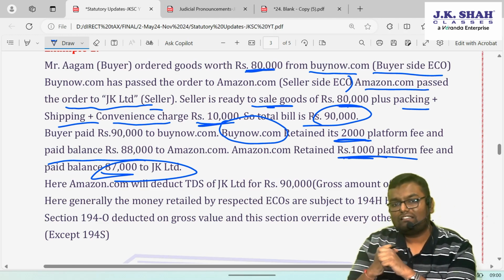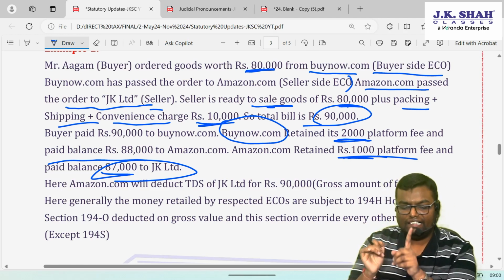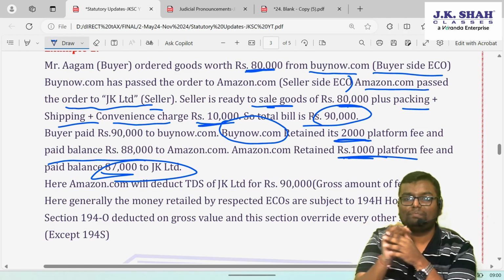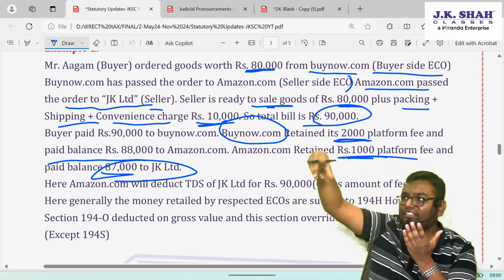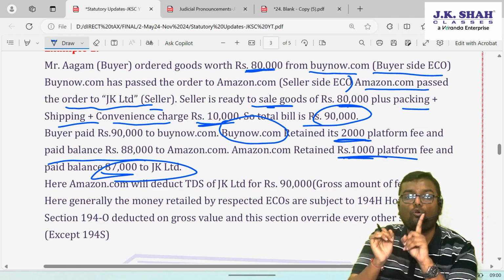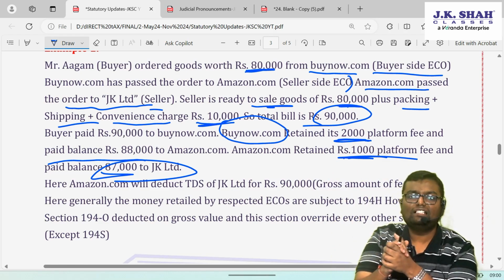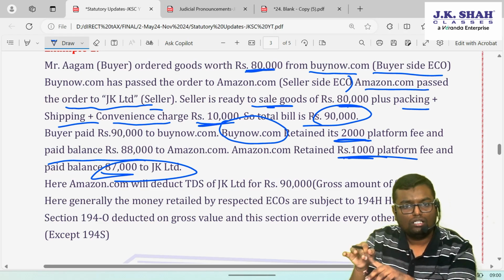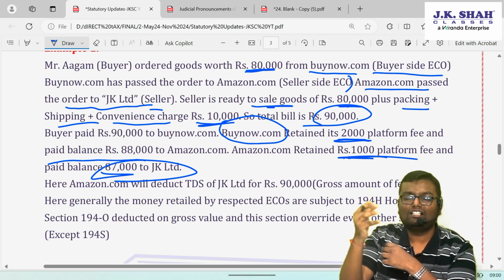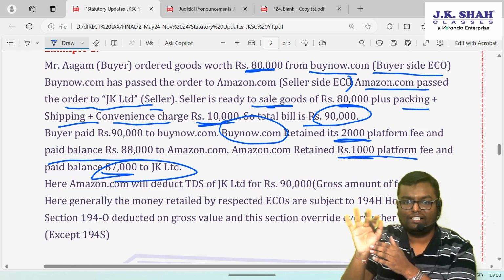However, here the law says that though it is a commission retained by the e-commerce operator, 194H will not come into the picture, because this is a transaction through e-commerce. So that's why section 194O will override, and the entire TDS will be deducted under section 194O. Here the seller is not supposed to deduct TDS on that commission of the e-commerce operator under 194H.